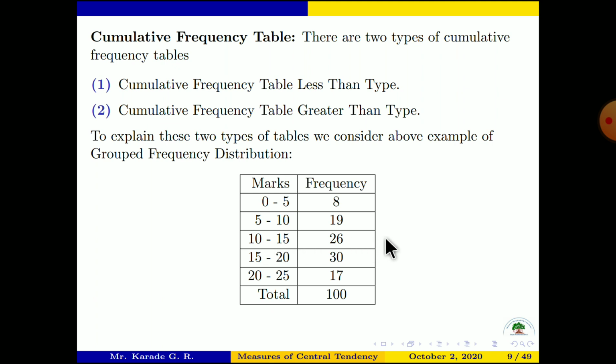Suppose some students have marks 16. Which class will they be in? They will be included in the class 15 to 20, because 16 lies in between 15 and 20. And suppose we have students with marks 25, then those students will be included in the last class.